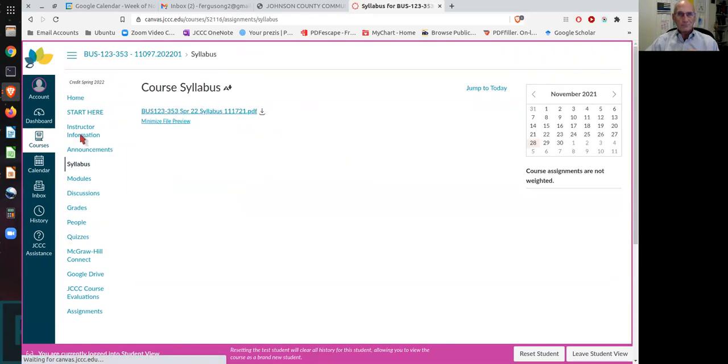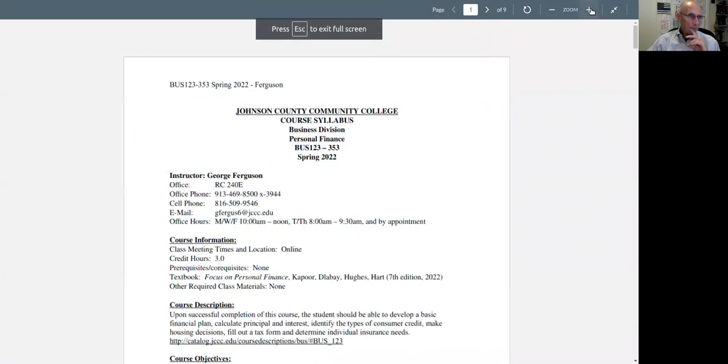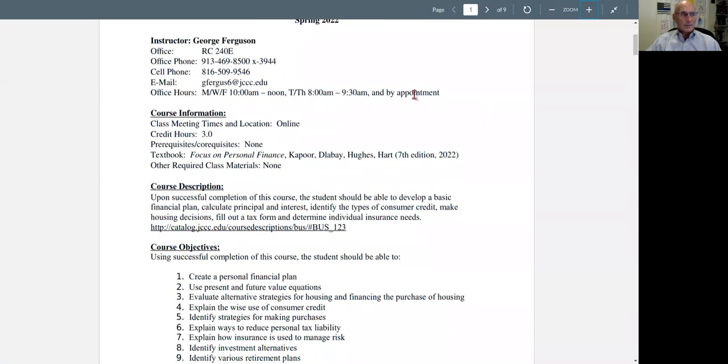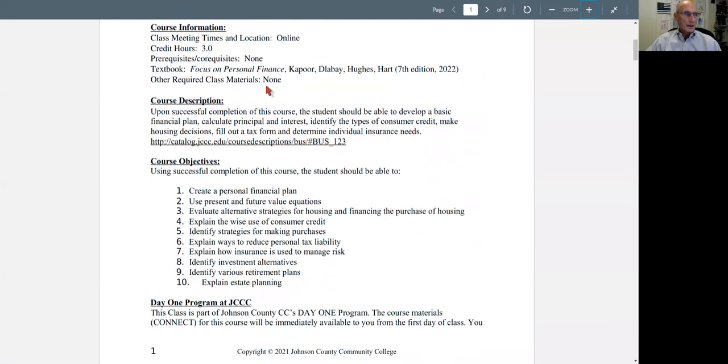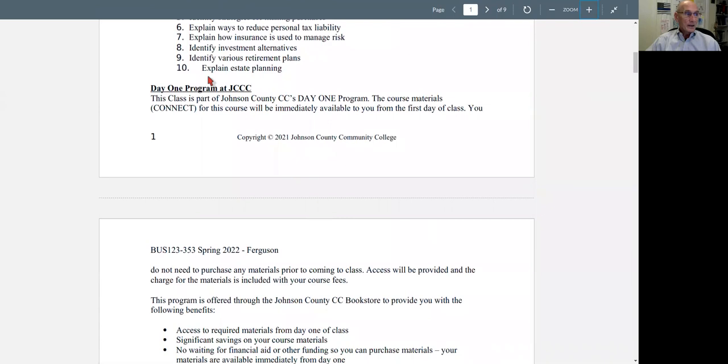So that is the navigation aspect. Now let's look at the syllabus and the expectations for the course. Let's bump it up a little bit, make it a little easier to read. You have my contact information. My office is over in the Rainier Center, and my office hours are listed. You have the course information as far as when it's going to be happening and what the text is. This is a day one class, so you do have access to everything. The description of the course, and there will be a link that takes you to the course description in the course catalog. Here are the objectives as far as what you're going to be accomplishing in this class.